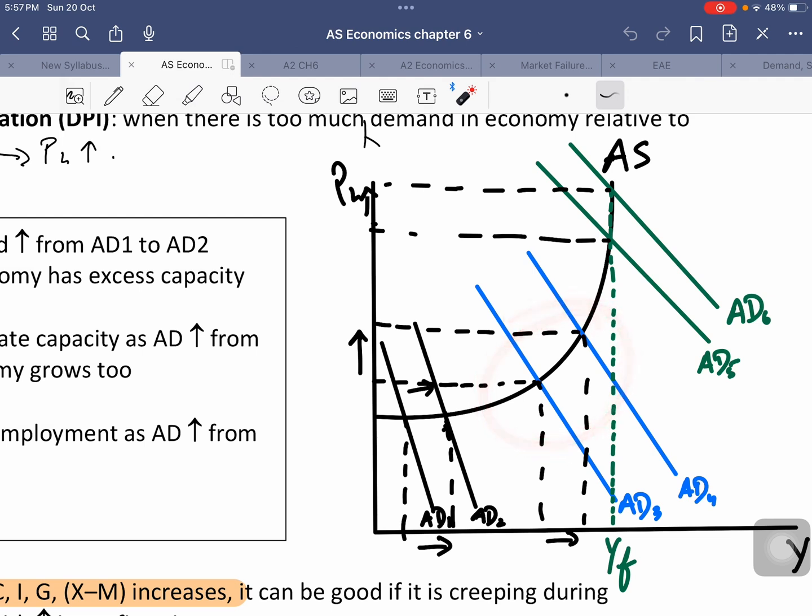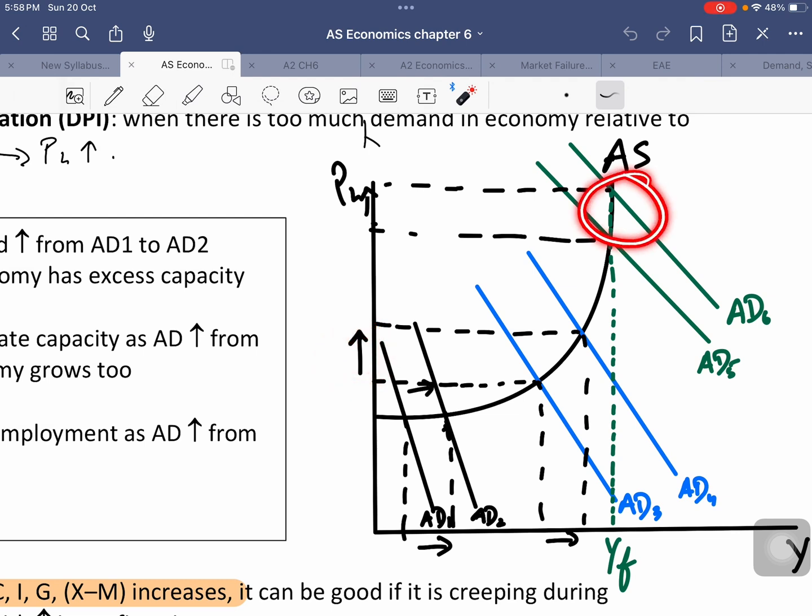However, as we move forward and as the aggregate demand keeps on rising, we move to the blue area of aggregate demand. As you can see, an increase in aggregate demand here will cause an increase in output, but it also causes an increase in the price level. So demand pull inflation is taking place, right? This is because obviously now unemployment has fallen and the economy is in its intermediate capacity, which means there is some capacity, obviously, but not a lot, to produce more goods and services. So as a result, unemployment is low, and an increase in aggregate demand causes demand pull inflation.